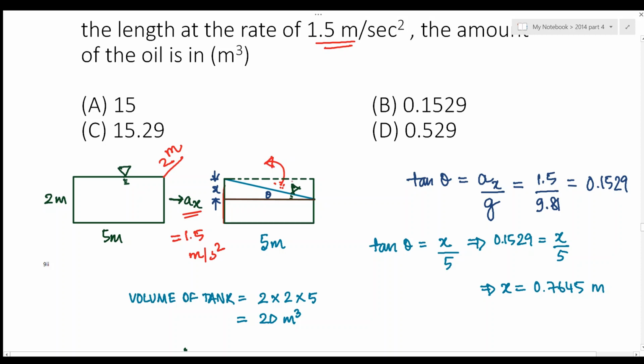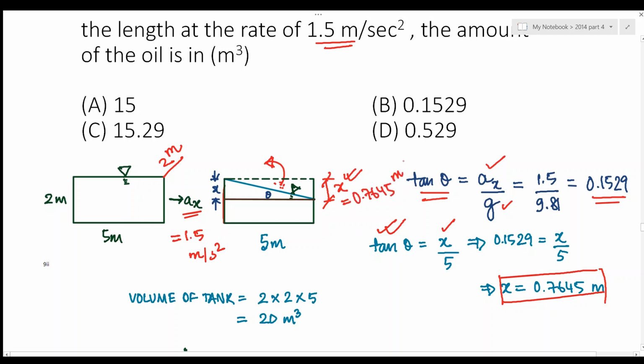So the oil that would be remaining, all oil that has been spilled out, we need to calculate that volume of oil. We consider this portion as a triangle, and this value we need to find out, right? In order to find this value, we need to find the tan theta value, which is given by the acceleration divided by the acceleration due to gravity, which comes out to be 0.1529. Now since we have already found the tan theta value, we can easily find the value of x, right? Perpendicular by base. So the x value, if we replace the values, comes out to be 0.7645 meters.